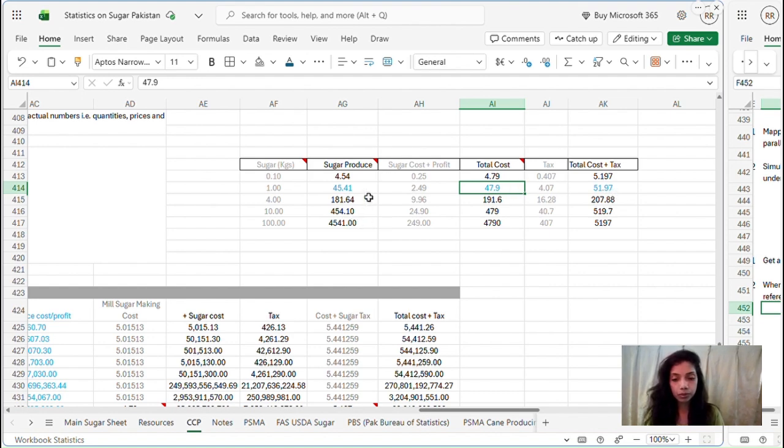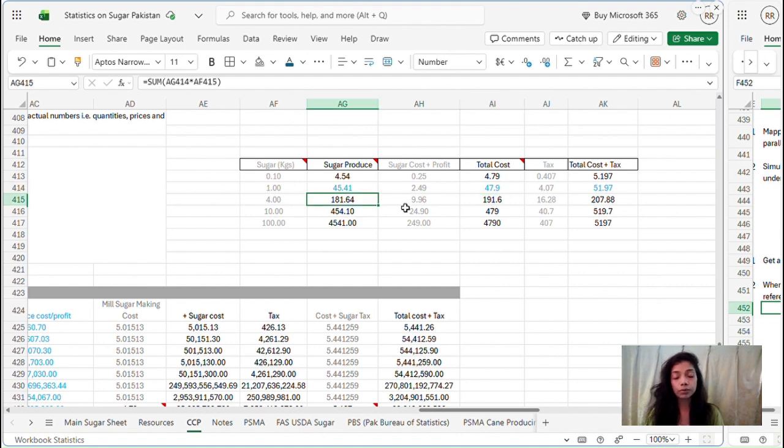So moving forward, I wanted to find out, if 1 kg of sugar making costs 45 rupees 41 paisas, that is the cost of 10 kgs of cane, how much would it cost to produce 4 kg of sugar?